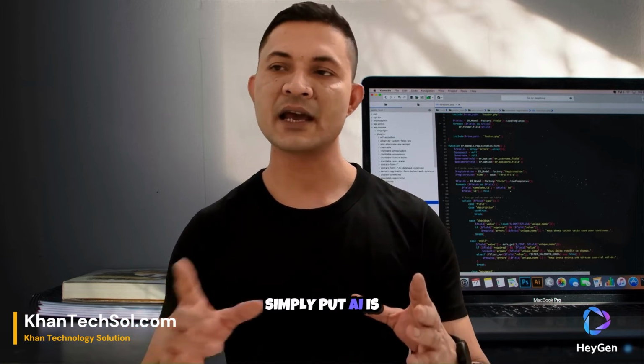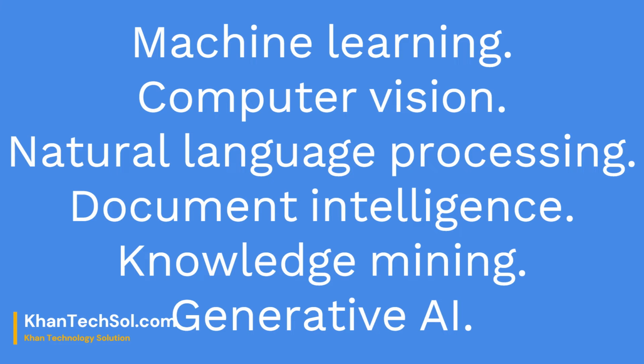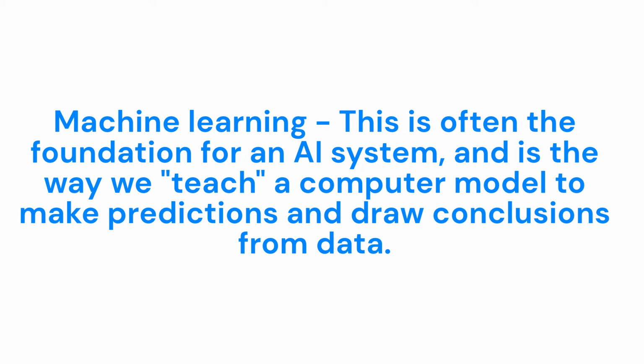What is AI? Simply put, AI is software that imitates human behaviors and capabilities. Key workloads include machine learning, computer vision, natural language processing, document intelligence, knowledge mining, and generative AI. Machine learning is often the foundation for an AI system and is the way we teach a computer model to make predictions and draw conclusions from data.